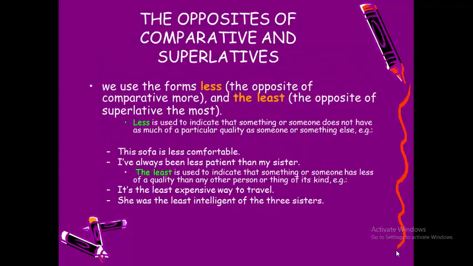Okay, when you're comparing, we can also use the opposites of comparative and superlative, like less than and the least. Less is used to indicate that something or someone doesn't have as much of a particular quality as someone or something else. Like the sofa is less comfortable. I've always been less patient than my sister. Okay, the least is used to indicate that something or someone has less of a quality than any other person. Like it's the least expensive way to travel. She was the least intelligent of the three sisters.